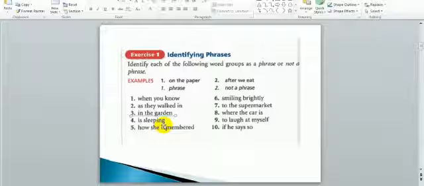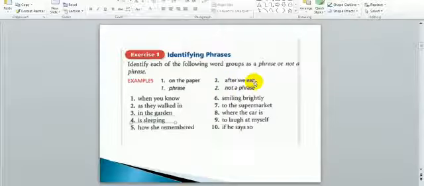So there is no subject here. Actually, there is a verb, is sleeping, but there is no subject. That's why also I can say it is a phrase. How she remembered. She is the subject, remembered is the verb. So it is not a phrase because it does have both subject and a verb.